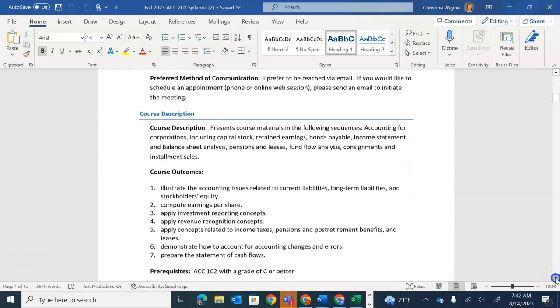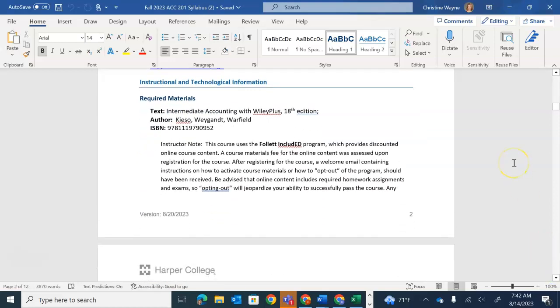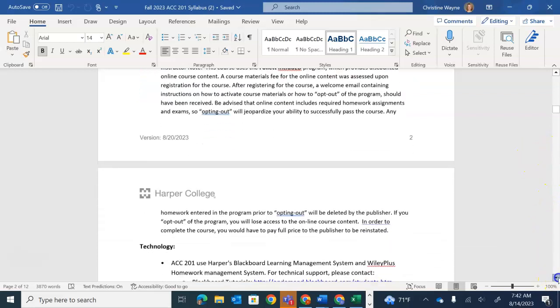The next thing I do want to discuss with you is the book. In this course, we will be using Intermediate Accounting with Wiley. This is already included in your tuition. You will have access to everything immediately, the ebook and the homework system. Please do not opt out, as you'll have to pay full price to get back into the course.